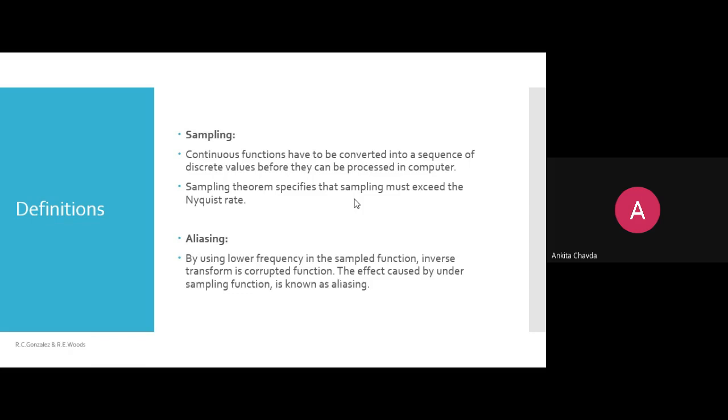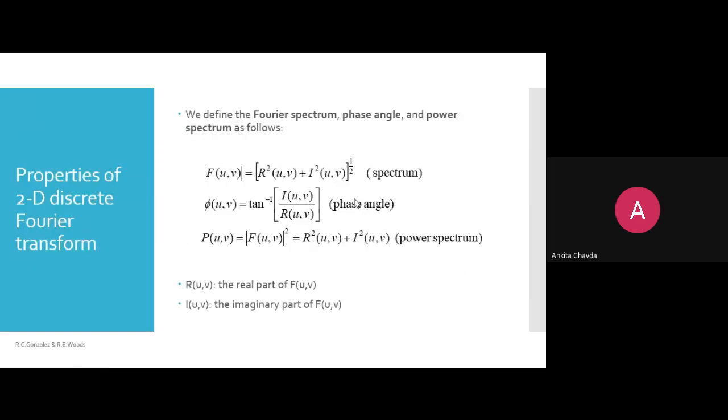Very simple to remember, right? There is not much description or theory of 4 or 8 marks about this. Just a 1 mark definition that you need to remember. Then here are the properties of the 2D discrete Fourier transform. What kind of properties do we have? The main ones are these three properties. We define the Fourier spectrum, phase angle, and the power spectrum.